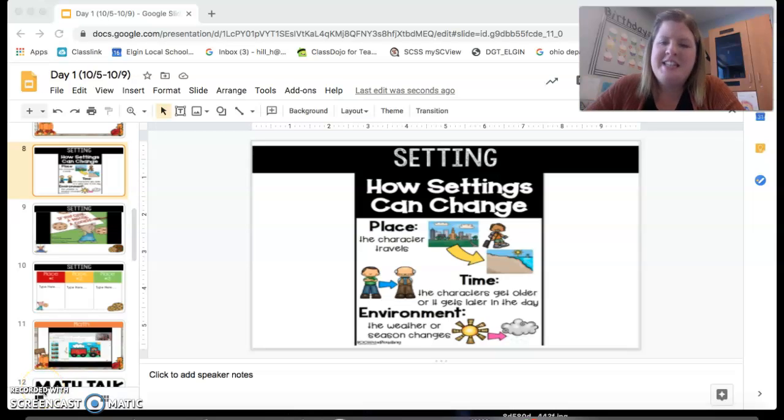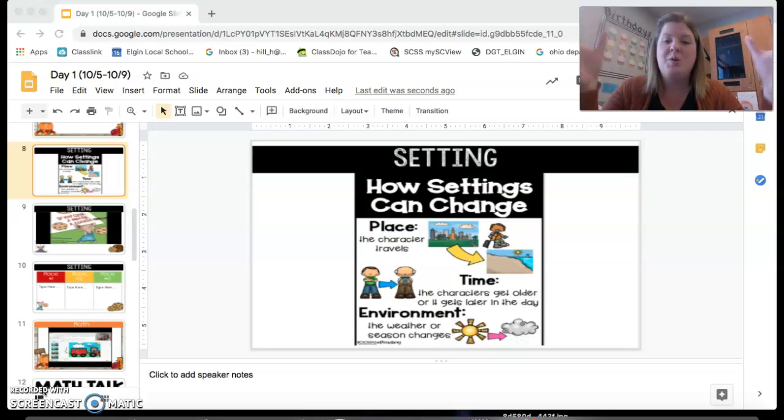Hey, we're going to talk about settings today, okay? So we've talked about setting before in the past, but today we're going to talk about how settings can change. A setting can change from place to place. I want to think about the story that we read before in class, Going on a Bear Hunt.